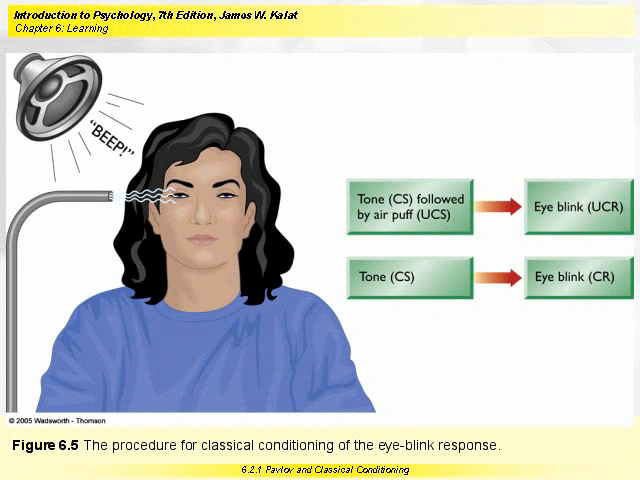This diagram in the textbook shows the procedure for conditioning the eye blink response. Initially, the sound of the beep is a neutral stimulus that does not produce an eye blink, and a puff of air to the eye is an unconditioned stimulus that reflexively produces an eye blink. During the acquisition trials, the beep is followed by the puff of air, beep, puff of air, beep, puff of air, and after a number of these acquisition trials, the sound alone, the tone or the beep, produces an eye blink. So this person has learned to blink to the tone.